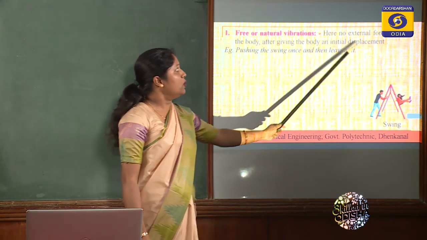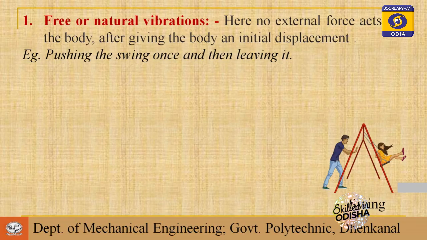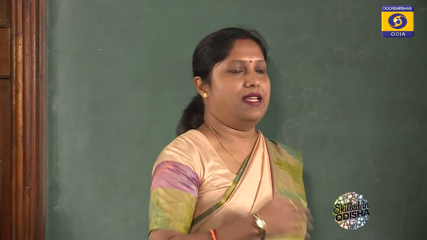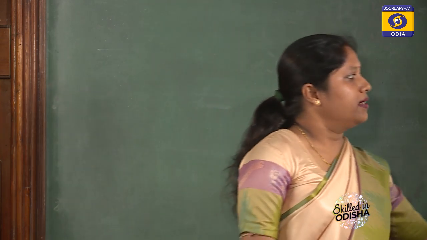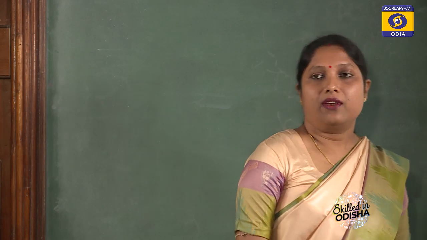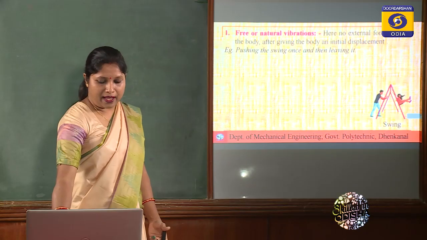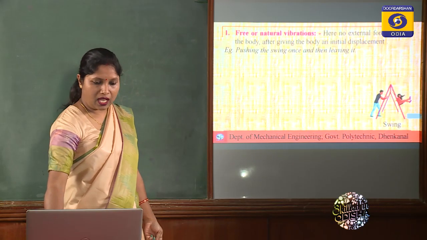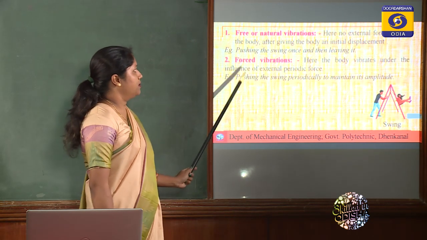Here no external force acts on the body after giving it an initial displacement. After the initial displacement, no external force is given, but the amplitude continues like that. Practically this cannot happen, because there are always some air resistances. Next one is forced vibration.